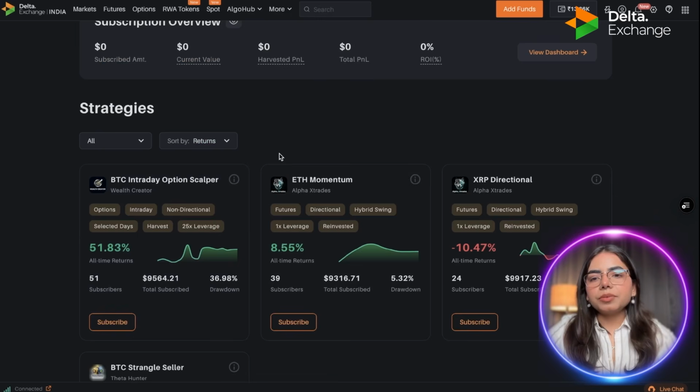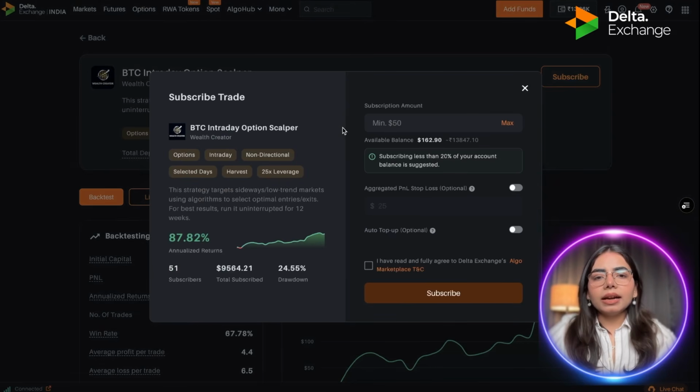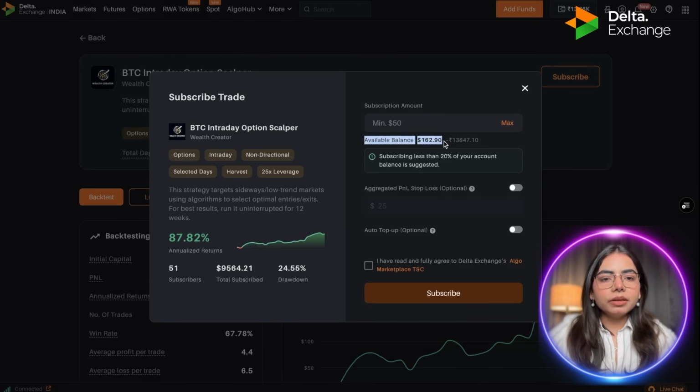So if you want to subscribe to this strategy, you can subscribe right from here. I'll click on it, and again you will get a pop-up window. On the left side, you will get the strategy brief keycard. On the right side, you will get the inputs to add for the subscription. Like in the subscription amount, as I've told you, the minimum amount is $50. Below that, you can see the available balance.